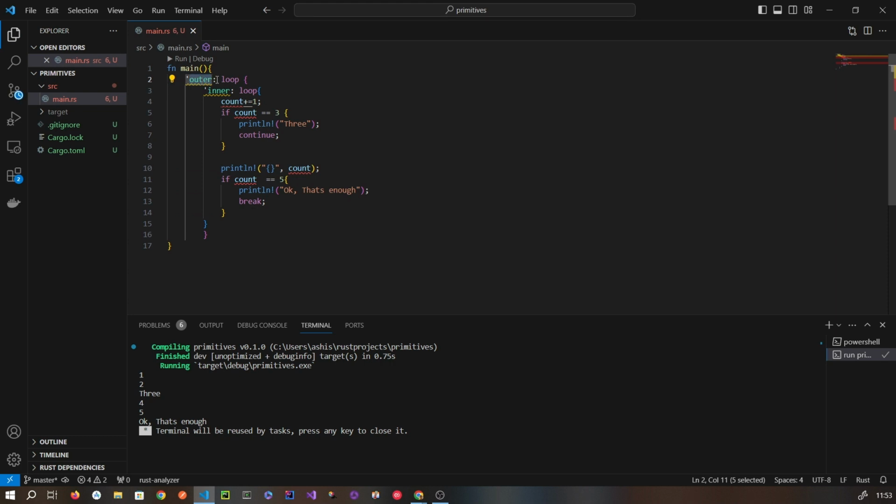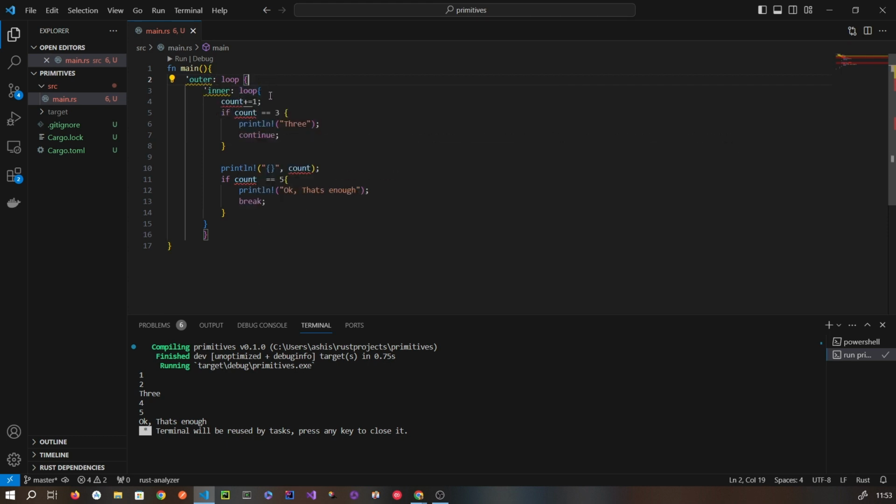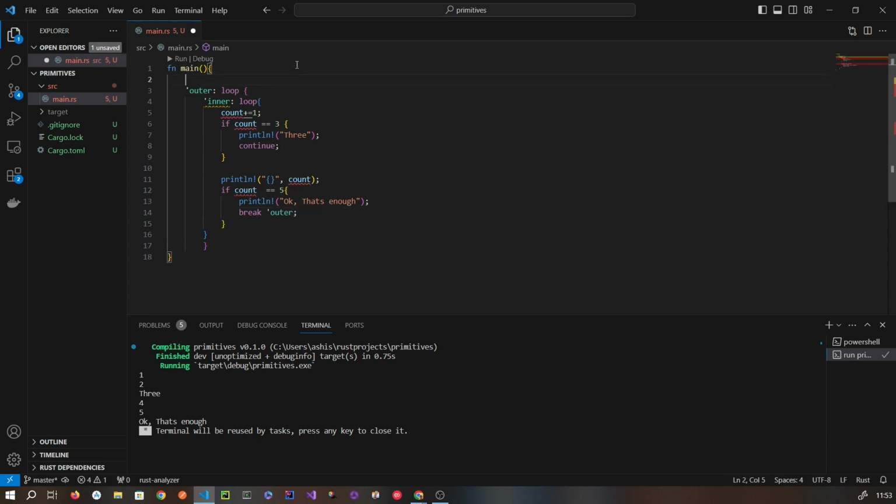You have to give a label name, and don't forget this colon, then you write loop, and we will continue like this. So what we can do is, if, here you have to break, let count equal to 32. All right. So this is how you will write outer loop and inner loop.